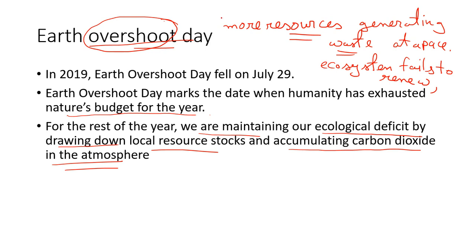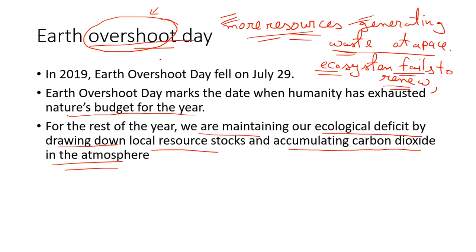So humanity is using more resources and generating waste at a pace that the ecosystem is failing to renew, and the term overshoot is used for the condition. Since the 1970s, the earth has been in overshoot.